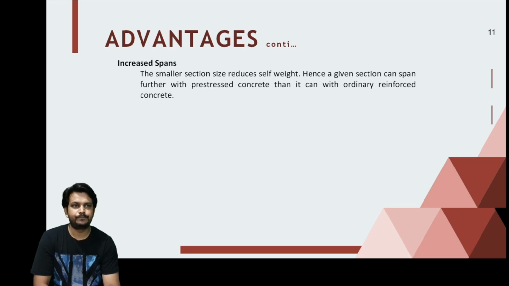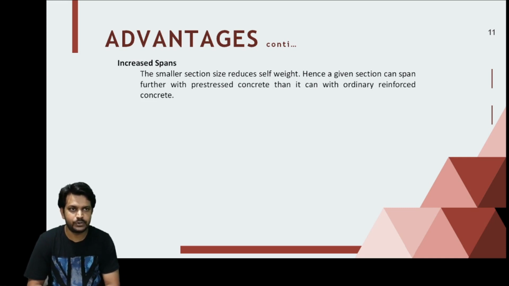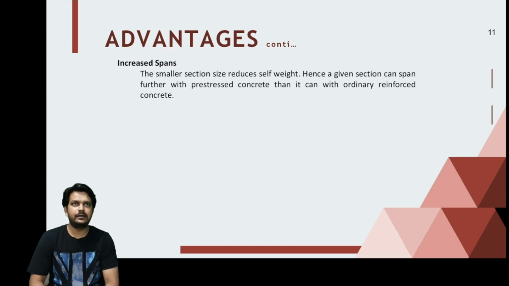Increased span. Since the whole concrete section is utilized to resist the external loads, the cross section required will be thinner and with a lesser depth as compared to an RC member. It reduces the self-weight and hence the span increases surprisingly.